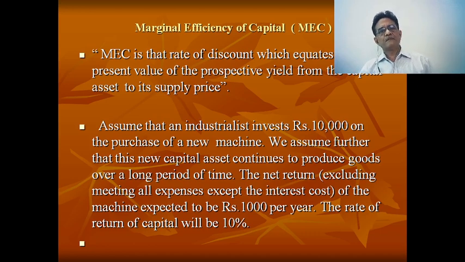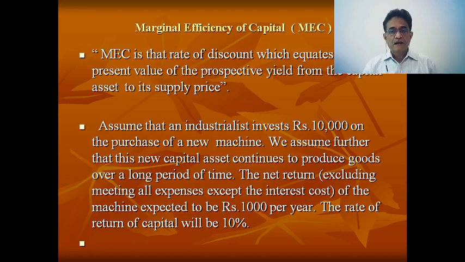Today there is an entrepreneur, an industrialist, who invests rupees 10,000 to purchase a new machine. That is the fresh investment. Further, we assume that the new capital asset continues to produce goods over a long period of time, maybe 20 or 30 years.